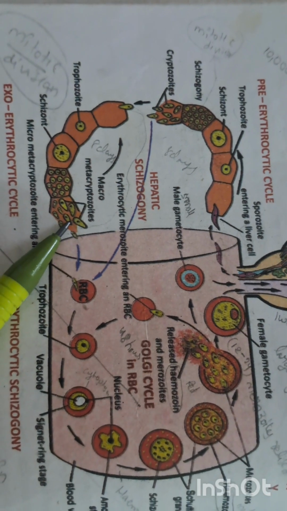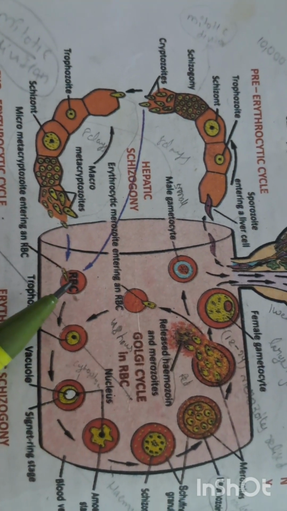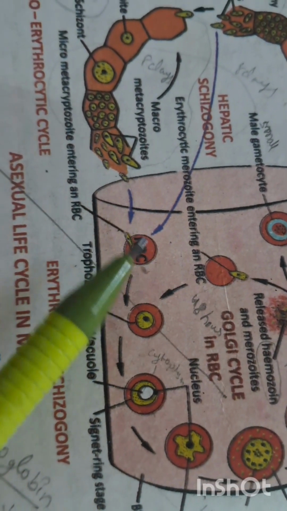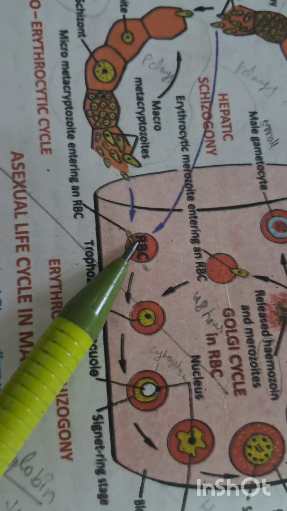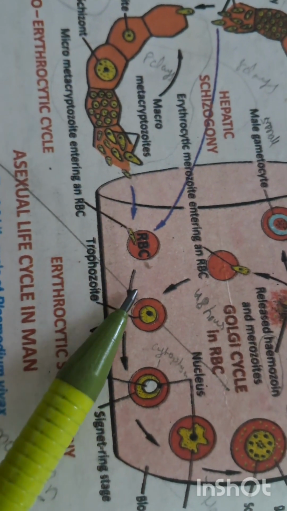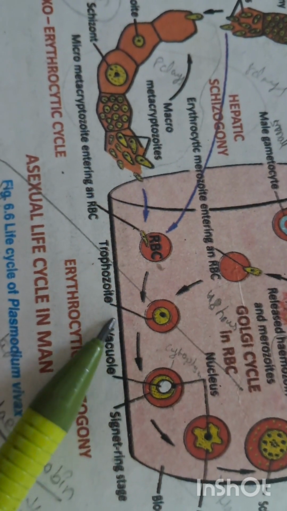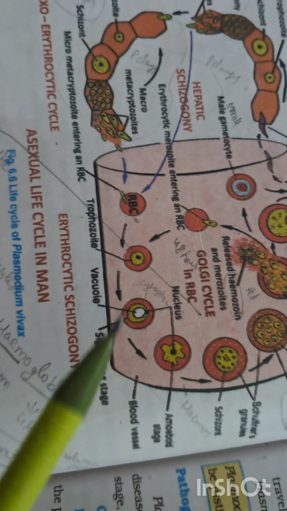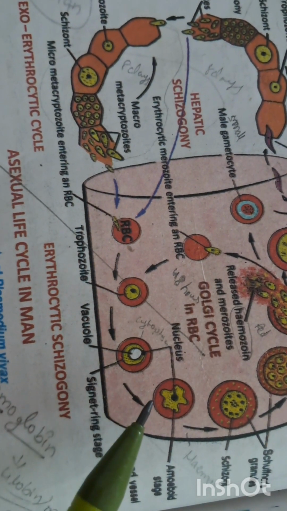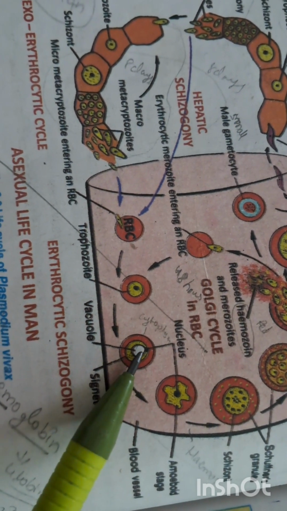Whenever the liver cell process is completed, the sporozoites go to the RBC cells. This one is the RBC. The macro and metacryptozoites enter the RBC. The nucleus develops into the trophozoite. The trophozoite's vacuole forms a ring-shaped structure, and the nucleus moves to one side.